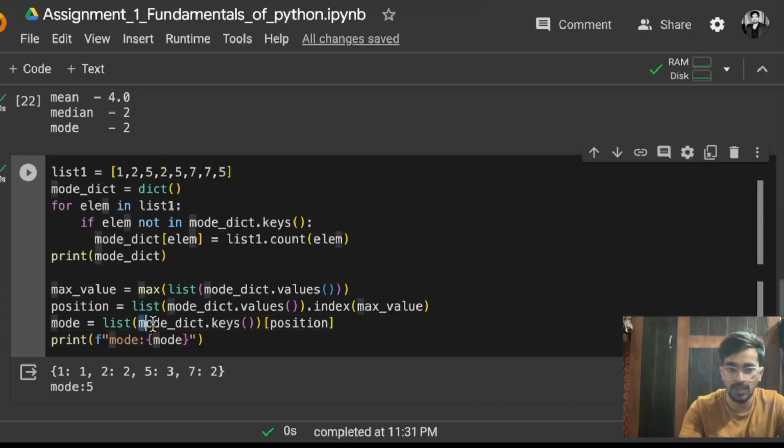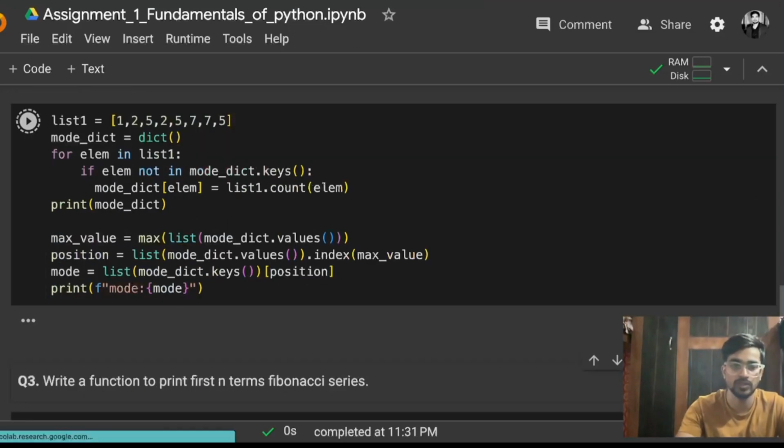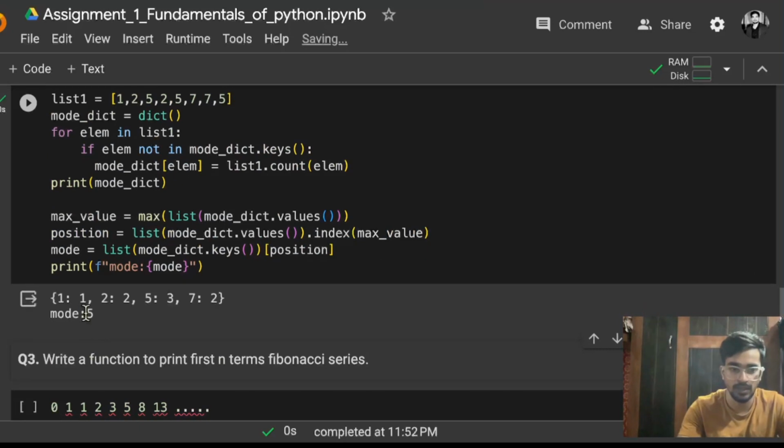That is why I indexed mode_dict.keys at the position of that maximum number. So position is like 2, so 0, 1, 2, that means 5 is the key and it is getting returned and stored in mode, and at last I am just printing that. So that is why you can see it is returning 5 as a mode.